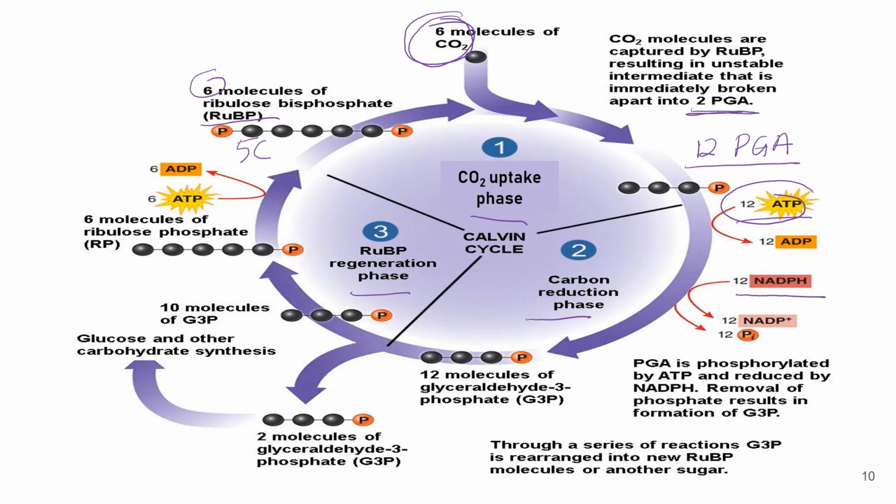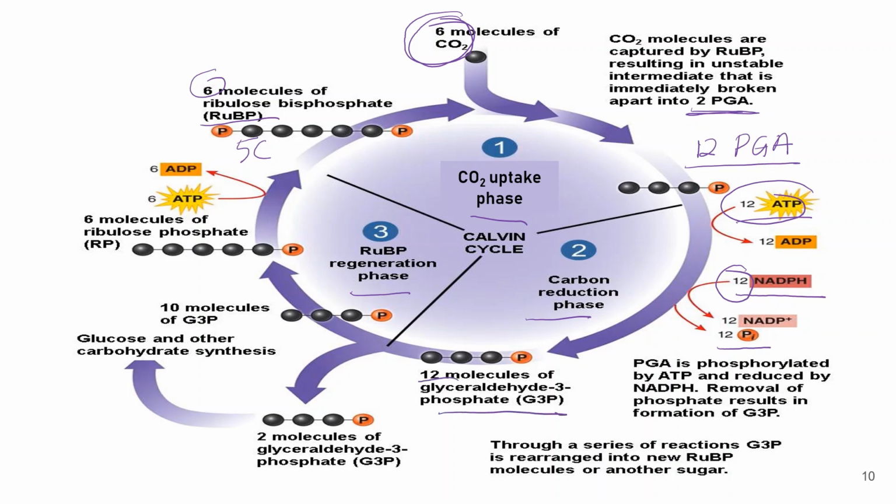The reaction requires 12 molecules of NADPH. NADPH will become NADP plus. Okay, and the 1,3-bisphosphoglycerate will remove one of its phosphates to become 12 molecules of G3P.